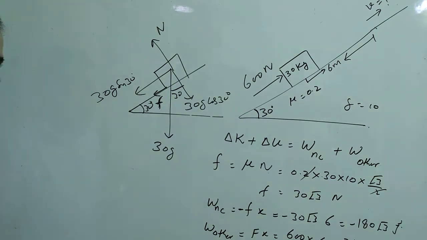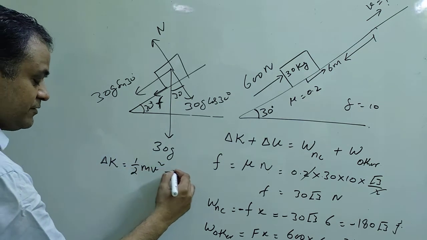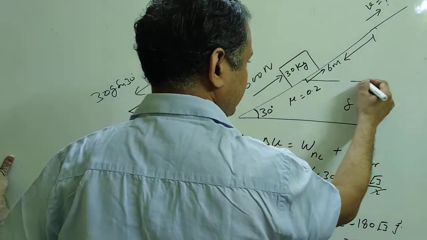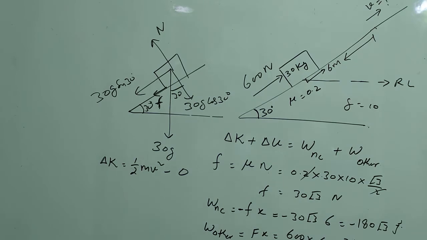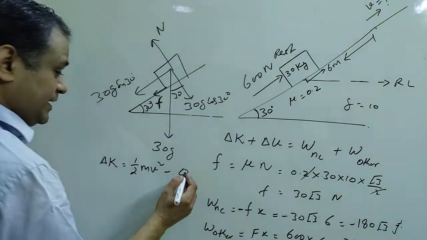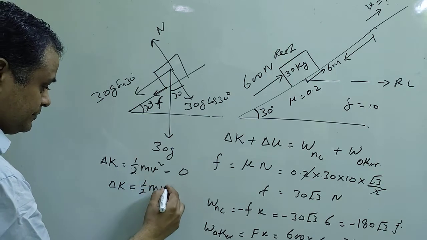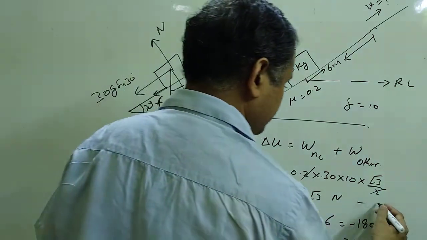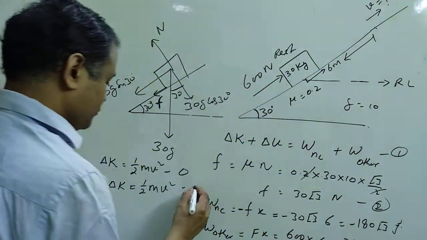Now delta K is the change in kinetic energy. Final kinetic energy we need to find. Initial was 0 because we are taking this as the reference line. If it is a reference line, potential energy is 0, and here it was at rest, so kinetic energy is 0. So this will be half mv square. So I can call these equation number 1, 2, 3 and this one is 4.